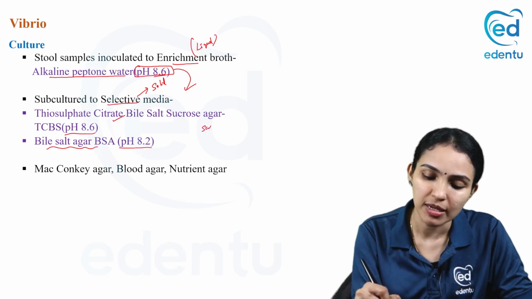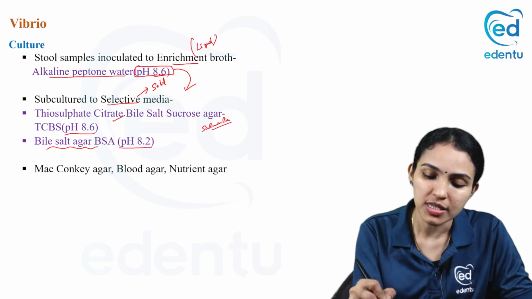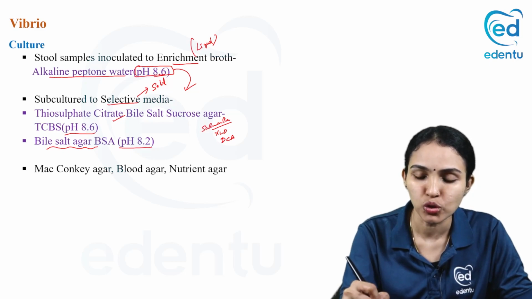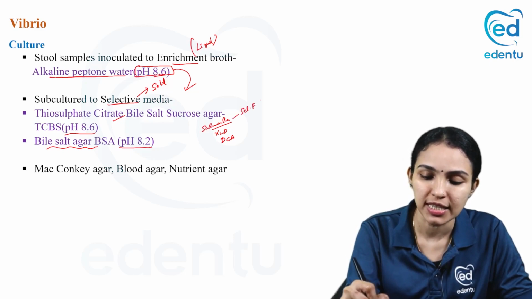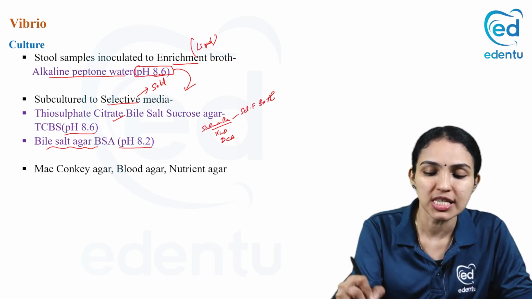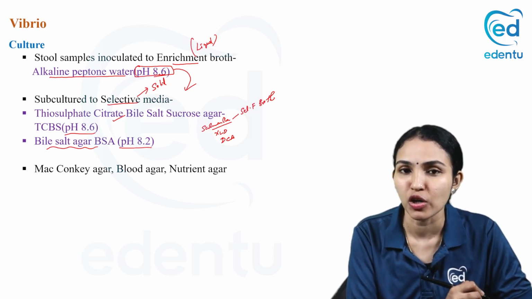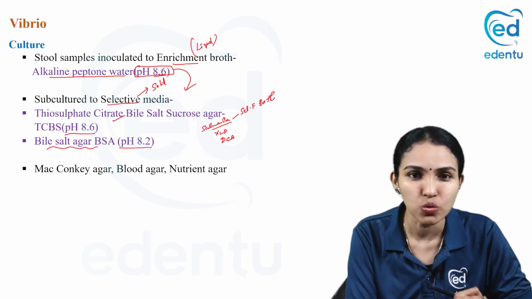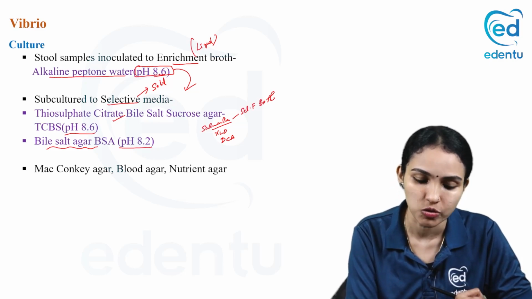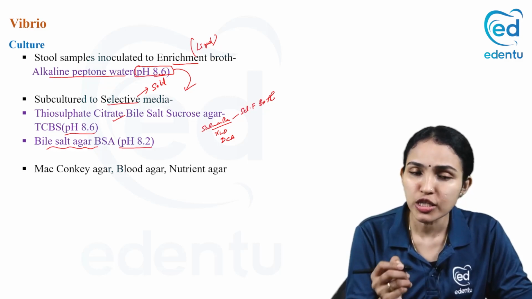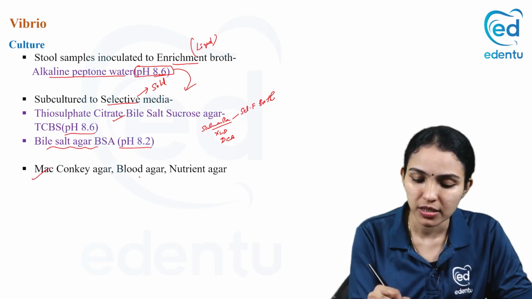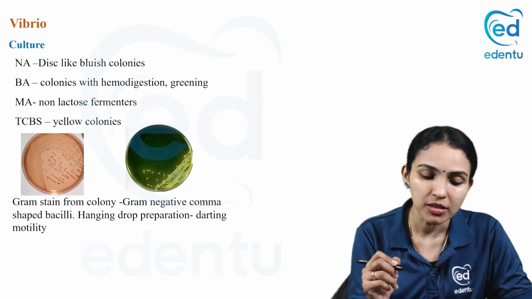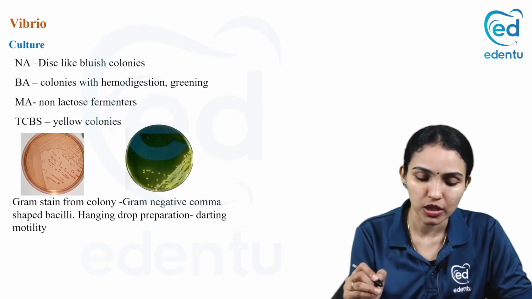Again, I am telling you, for Salmonella, what was the selective medium? Selective medium is XLD and DCA. And what was the enrichment growth for Salmonella? It was called selenite F broth. So for both Salmonella and Vibrio cholerae, we should remember the selective media and the enrichment media. Because it is a stool sample, we require selective and enrichment media. So also you can inoculate the sample to MacConkey agar, blood agar and nutrient agar, which are common media. We can inoculate to all the common media and you know how it will look like in all these media.